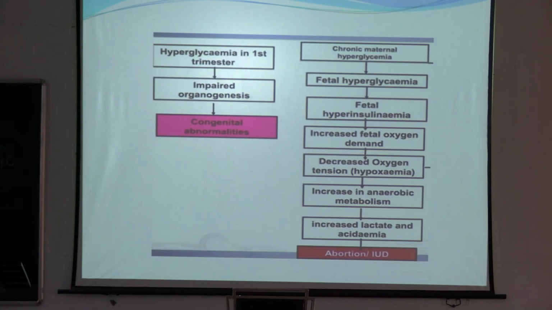So why does it occur? Hyperglycemia in the first trimester, that is in the overt diabetes patient, causes impaired organogenesis and there is risk of congenital abnormalities. Chronic maternal hyperglycemia can result in fetal hyperglycemia. There is fetal hyperinsulinemia, increased insulin secretion inside the fetal body. There is increased fetal oxygen demand, decreased oxygen tension or hypoxemia in the fetus. So there is increased anaerobic metabolism, increased lactate and acidemia, and that can result in abortion or intrauterine death of the fetus.